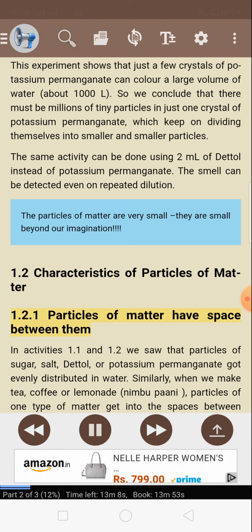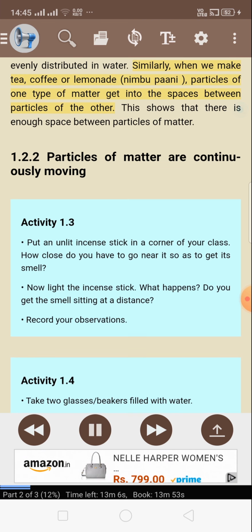1.2.1 Particles of matter have space between them. In activities 1.1 and 1.2 we saw the particles of sugar, salt, Dettol, or potassium permanganate got evenly distributed in water. Similarly, when we make tea, coffee, or lemonade, nimbu pani, particles of one type of matter get into the spaces between particles of the other. This shows that there is enough space between particles of matter.